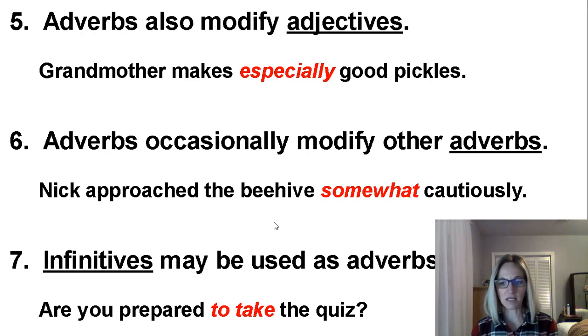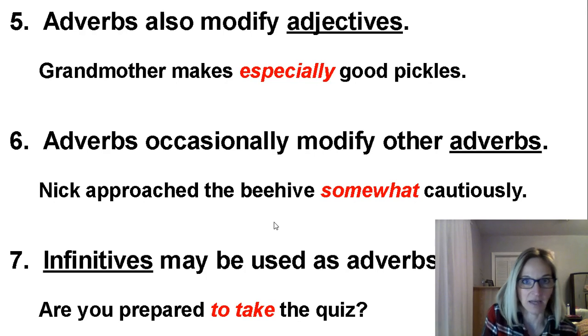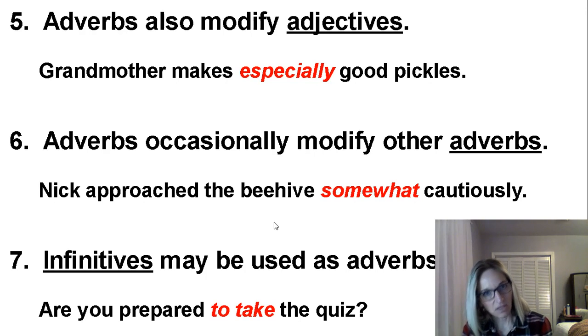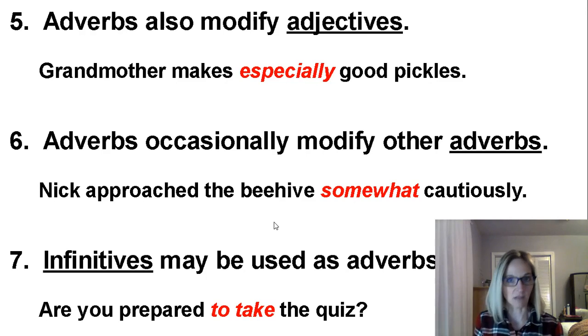Number 4, a toboggan can slide across the snow surprisingly fast. Okay, what is the adverb describing another adverb? If you said surprisingly, you are correct. So underline that. What is surprisingly describing? It's describing the adverb fast, which is describing how the toboggan can slide. It's describing the verb can slide. So you have surprisingly, the adverb describing fast, which is the adverb describing can slide. Okay, let's do one more together in this exercise.